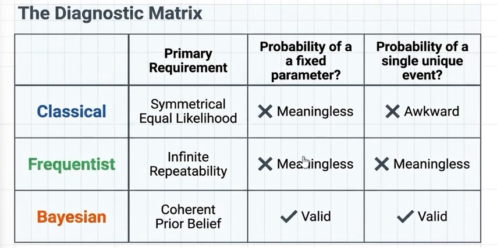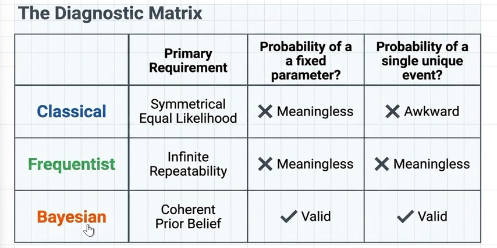Here's the comparison table which we need to understand. For how probability is defined, in classical it's all about symmetry and equal likelihood. In frequentist, it's long-run frequency. Whereas in Bayesian, it requires a degree of belief. What are the requirements for classical, frequentist, and Bayesian? For classical, events should be equally likely. For frequentist, the event should occur repeatedly. And for Bayesian, a prior belief is needed.